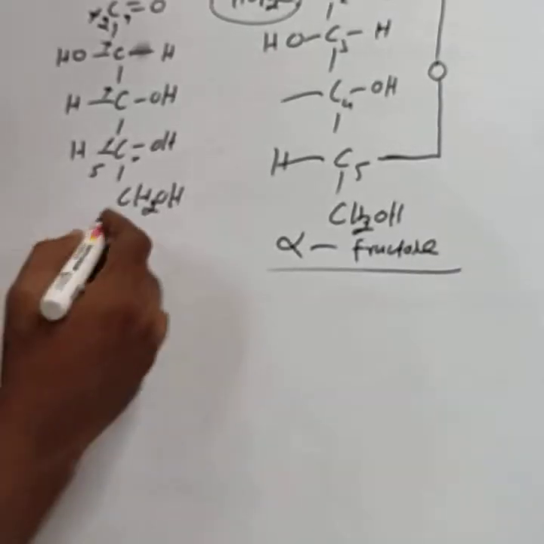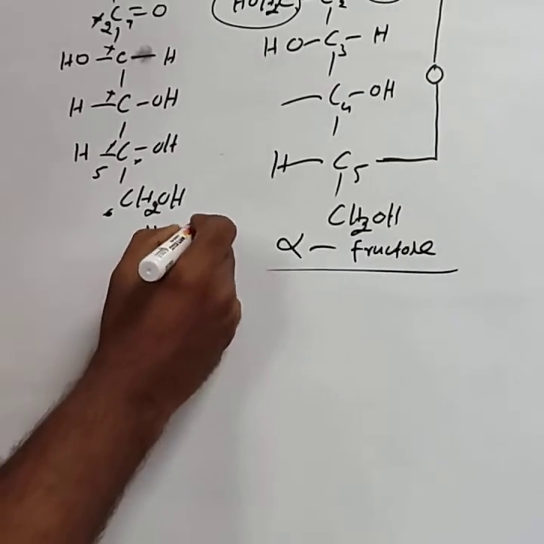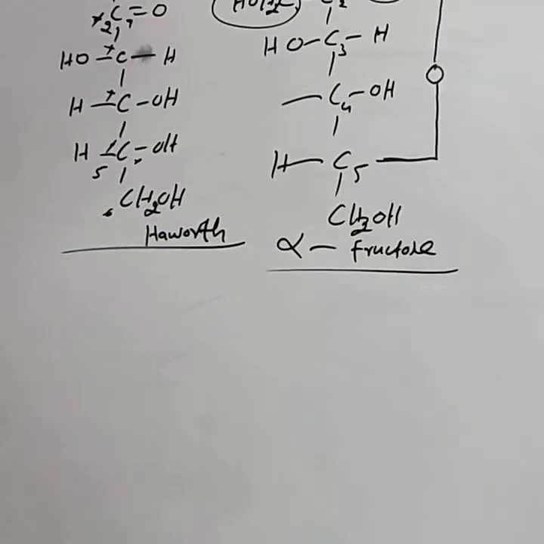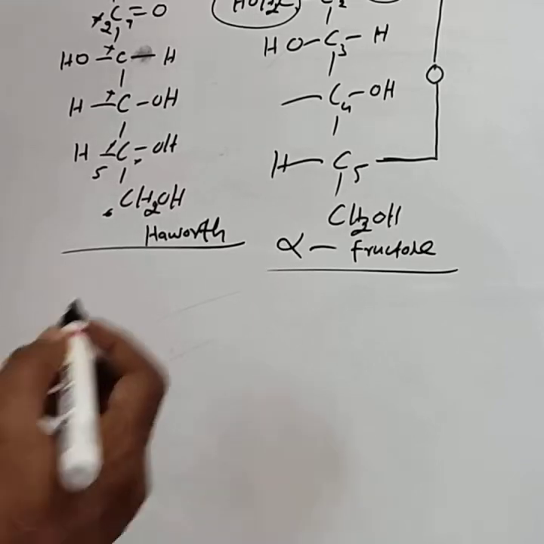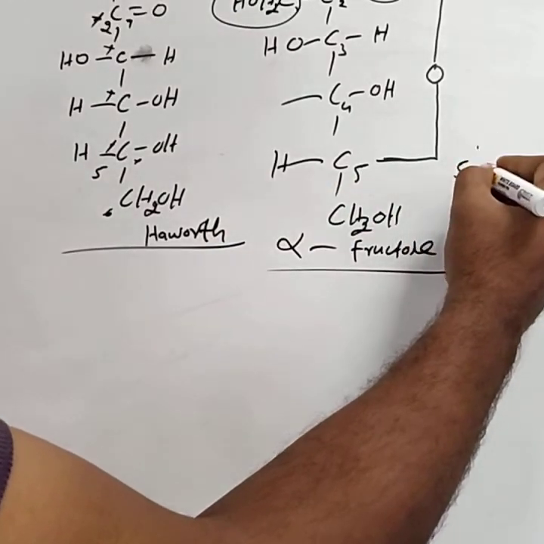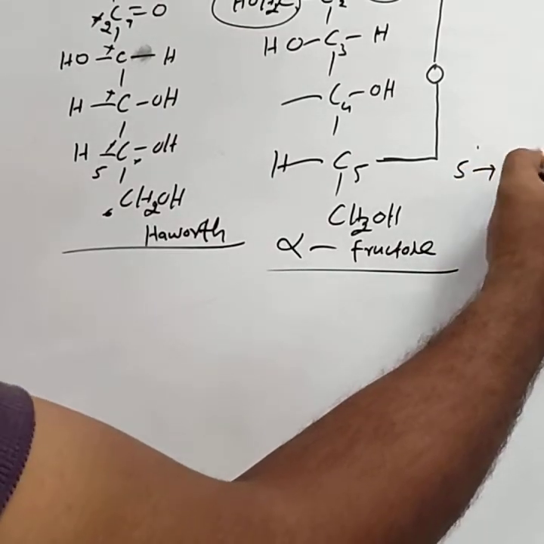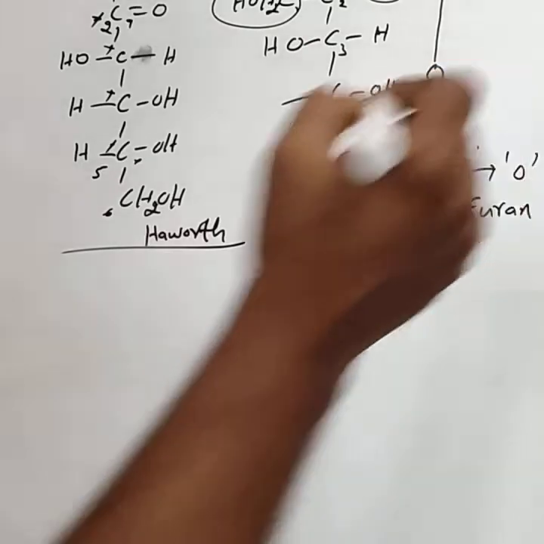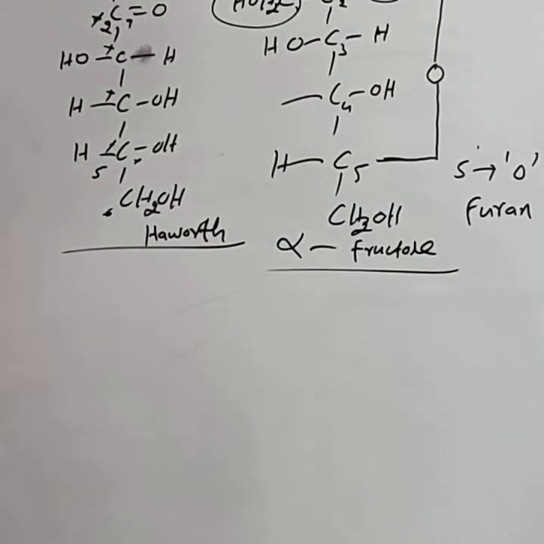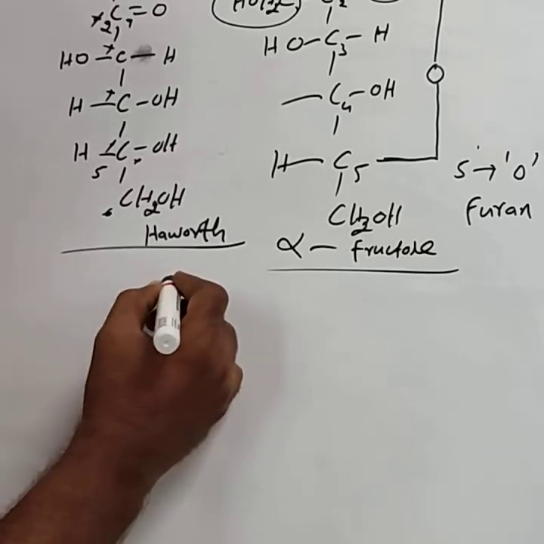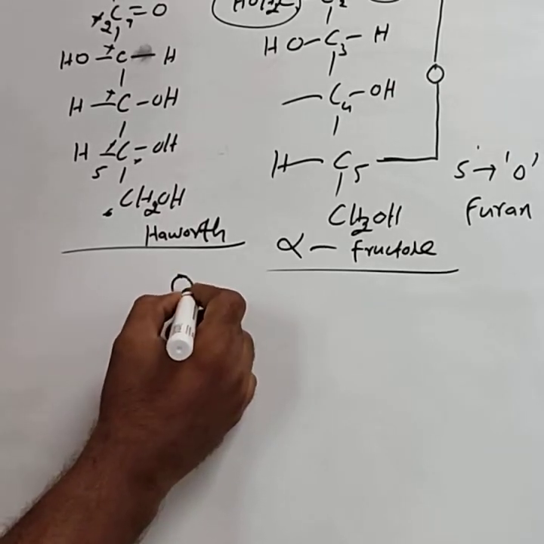Then by using these cyclic structures, you can consider the Haworth structure. Most important one, the Haworth structure. This fructose is present in a 5-membered ring. A 5-membered ring containing oxygen is called a furanose ring. A 6-membered ring containing oxygen is called a pyranose ring. You have to write the furanose.